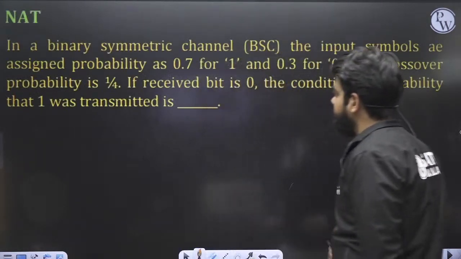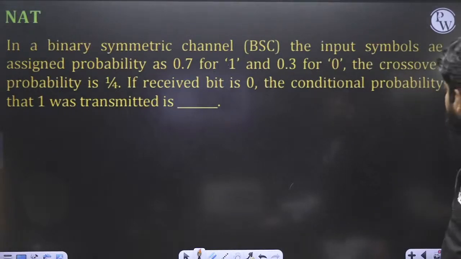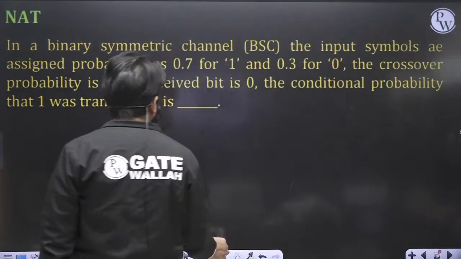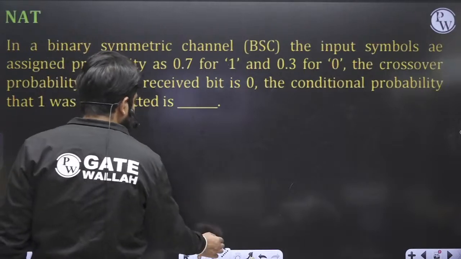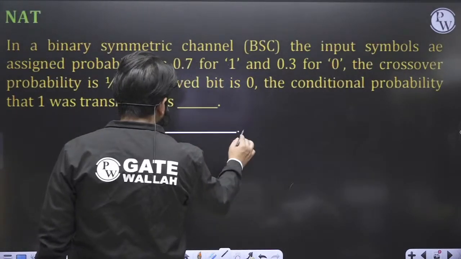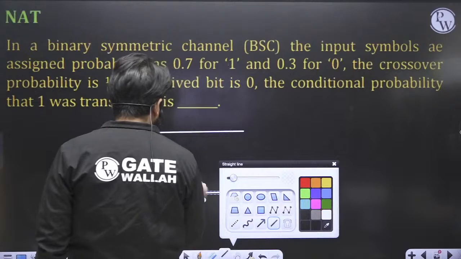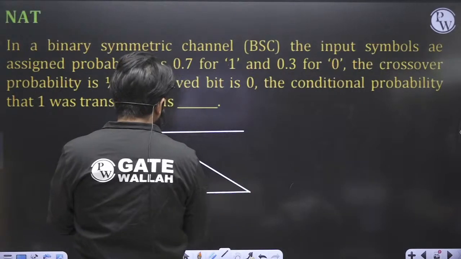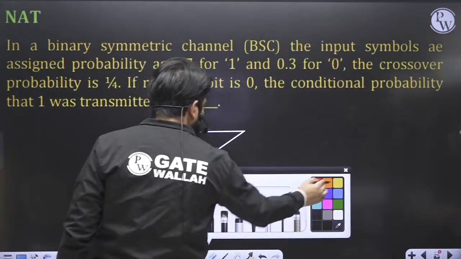This is the next question. In a binary symmetric channel, the input symbols are assigned probability as this binary symmetric channel. First of all, I'll make this binary symmetric channel for you. This is the binary symmetric channel.